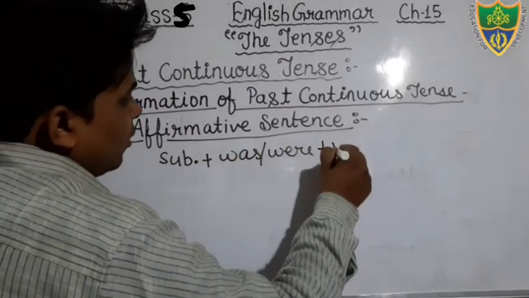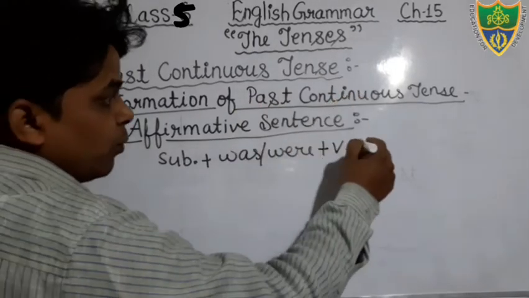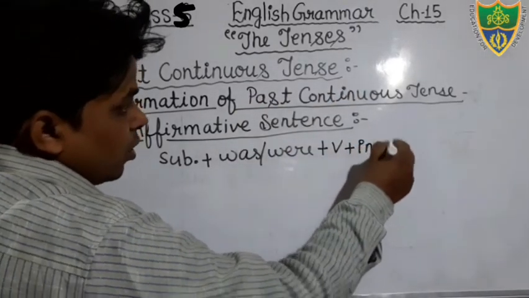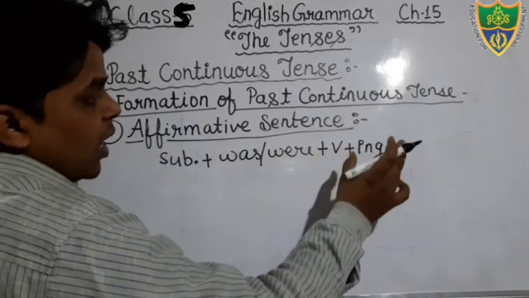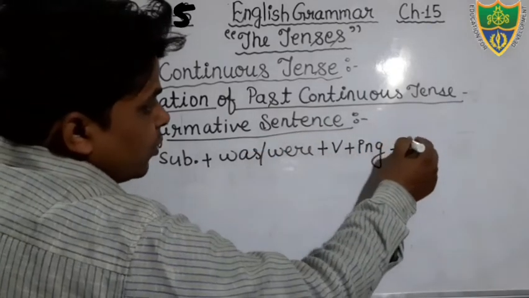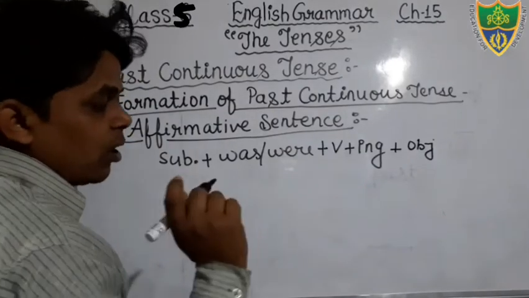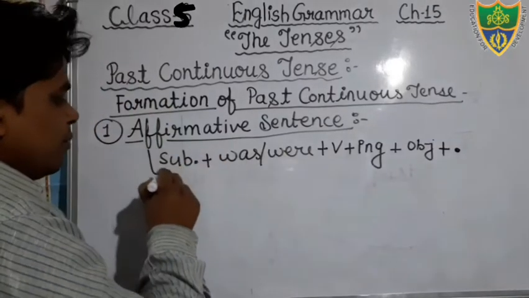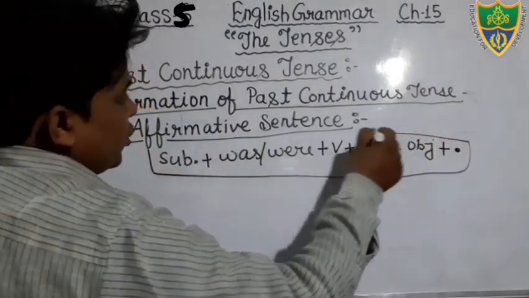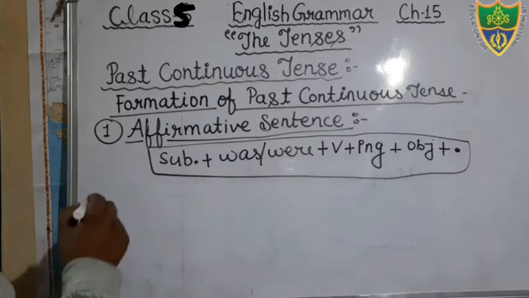And then after the helping verb comes the main verb, and in the verb, I have told you, work is in process, in continuous. So for showing the progression of work, showing the continuity of a work, we will add ing to the main verb. Then after, if an object is there, we will add the object. If a complement is there, we will add the complement. And then after, full stop. So just see, this is your structure, and on the basis of this structure we have to form the sentences. Just see, we can see an example also.